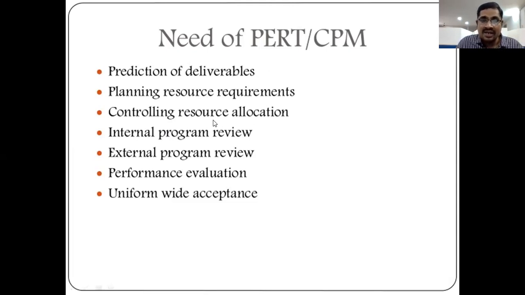These resources are already allocated. So now controlling of all these resources to complete our tasks. So planning the resources and controlling the resources. Next, internal program review. So check all internal activities, check all internal workers and employees of the company. So check internal